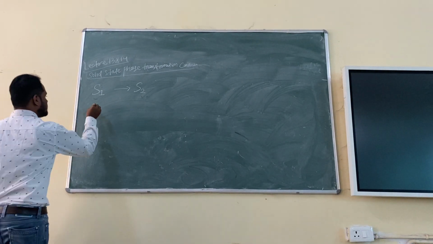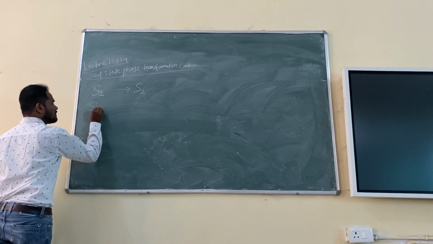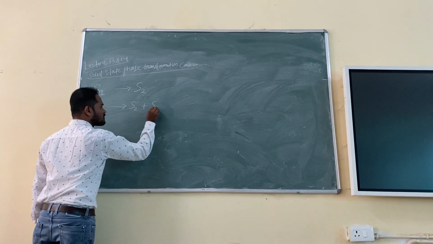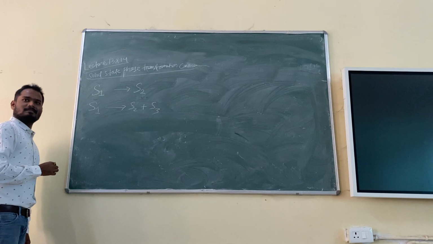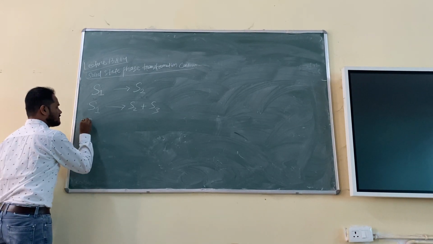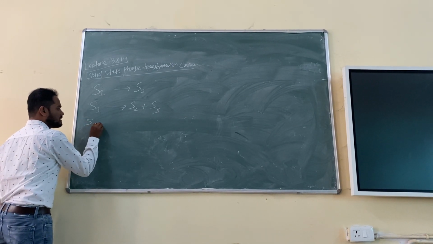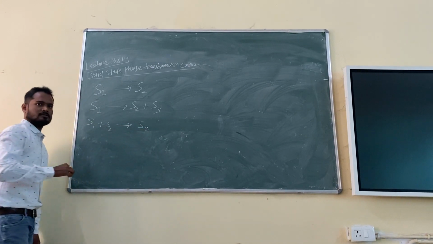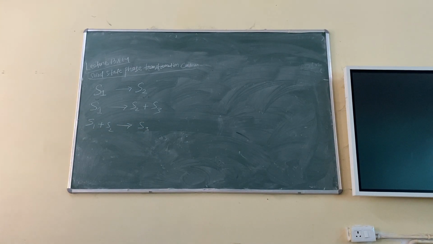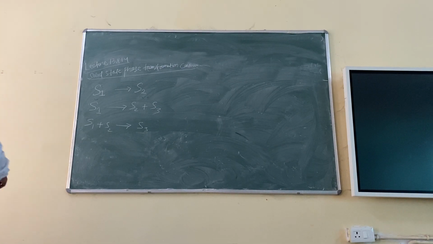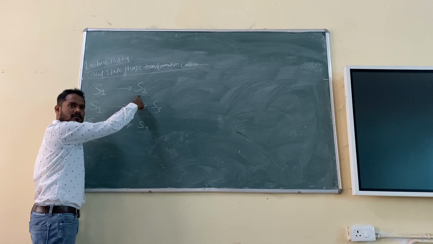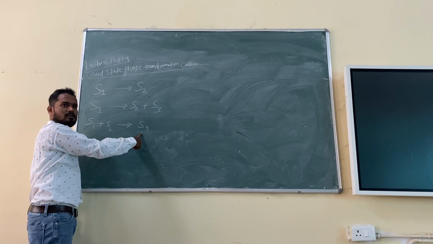Or I can say solid 1 will become solid 2 plus solid 3. Or solid 1 plus solid 2 will give you solid 3. That means here two products are there, and here this is one single product and this is also a single product.